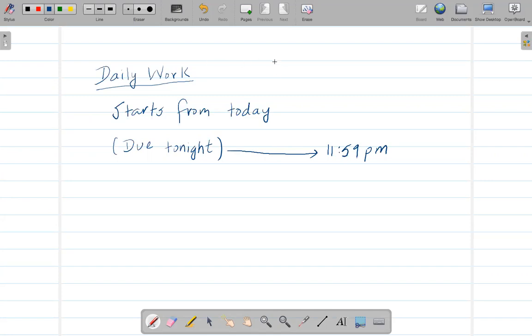And the due date for that work will be the same day. So for this one, it will be tonight. Basically, the due date will be the same day, and it will always be due at 11:59 p.m. on that day. And where are you going to submit your work? That's the thing, right? Where are you going to submit your work?